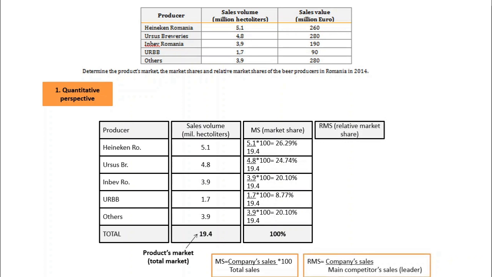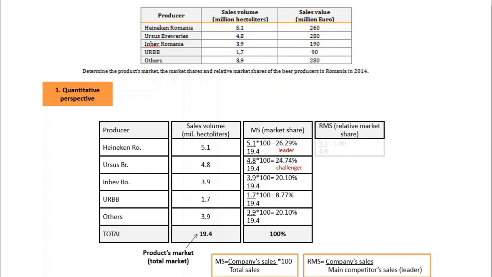Now that I have the market share, I need to establish the position of the leader and the challenger to compute the relative market share. So, who is the leader? Who is the challenger of this market? You can work with the market share, or you can check the sales. You will get the same result. The market's leader is Heineken, while the market's challenger is Ursus.